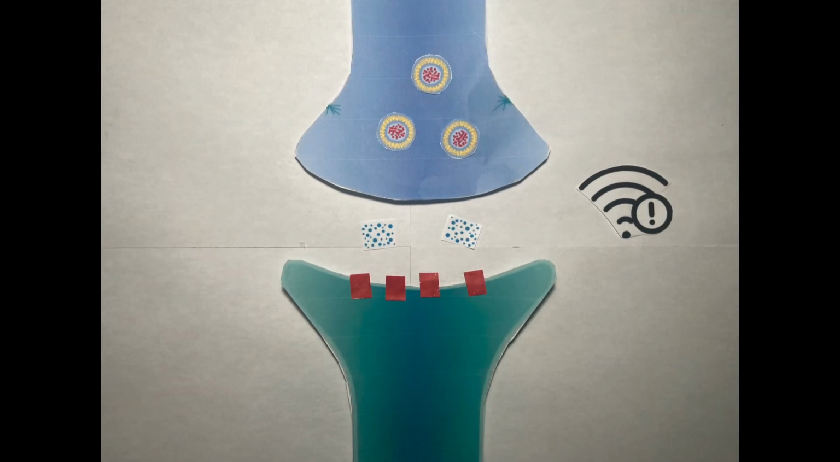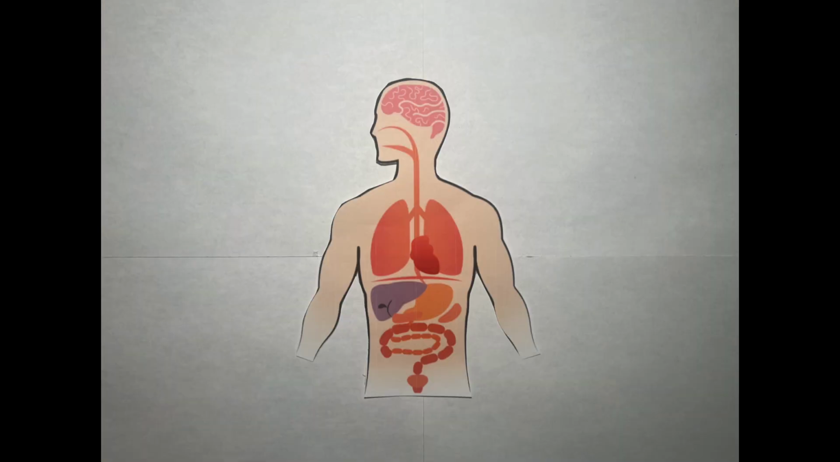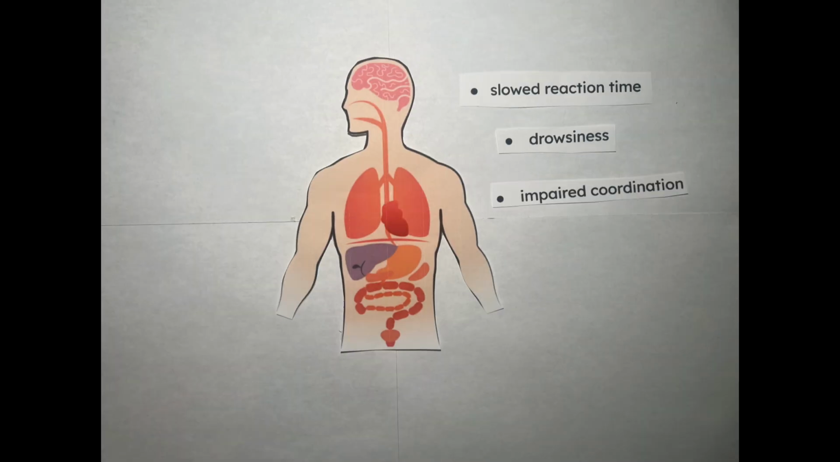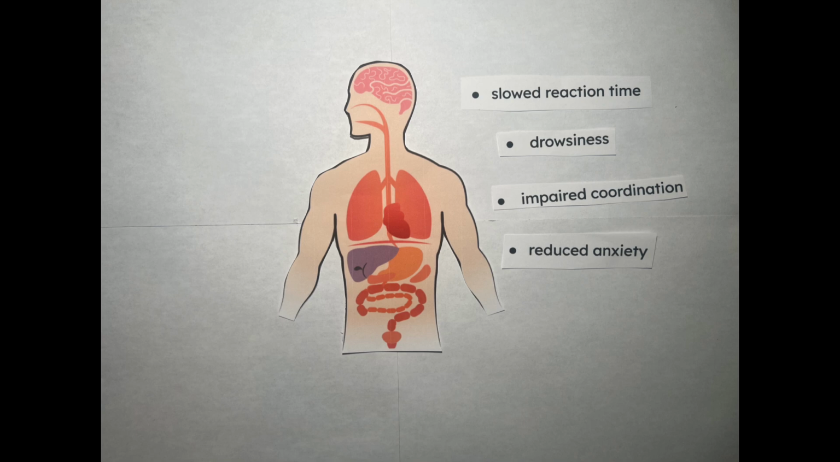The result? A stronger inhibitory signal throughout the brain. That's why alcohol causes slowed reaction time, drowsiness, impaired coordination, and reduced anxiety. It's like turning down the volume on brain activity.